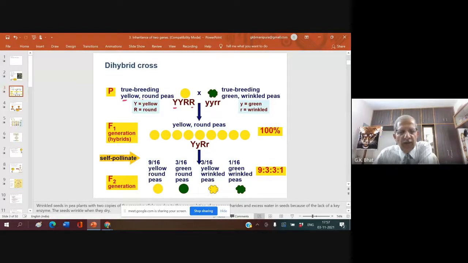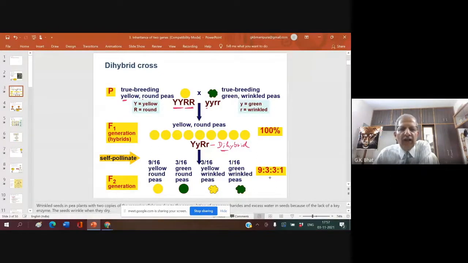I have been telling you, please remember, whenever we write the genes, we have to write two alleles for any character, because one allele has come from the paternal side and another allele from the maternal side. So yellow round is YYRR. This is crossed with the true breeding green wrinkled, yyrr. F1 is Yy Rr. What is this? The F1 is a dihybrid. We call it a dihybrid because both the characters are in a heterozygous condition.